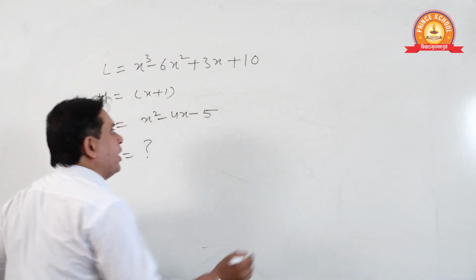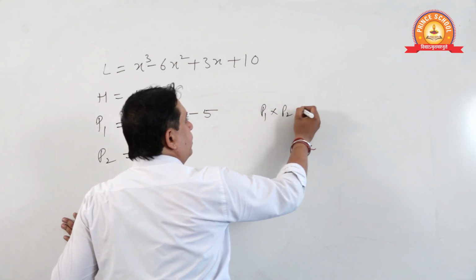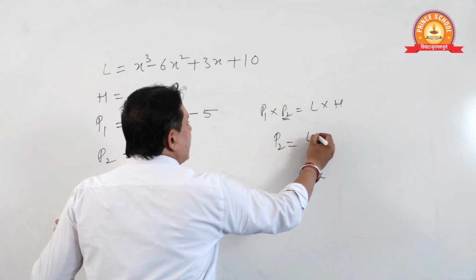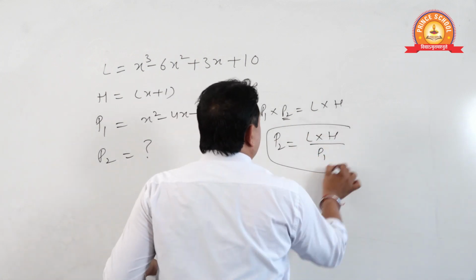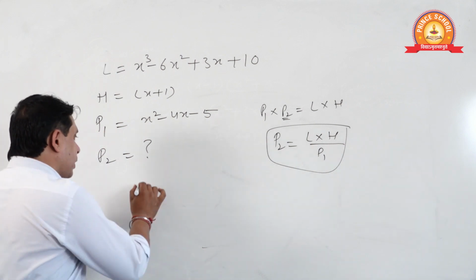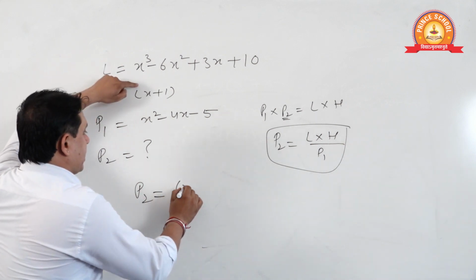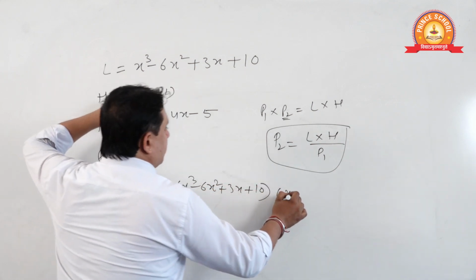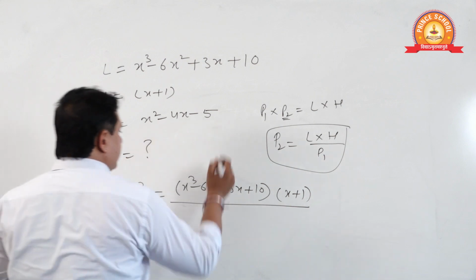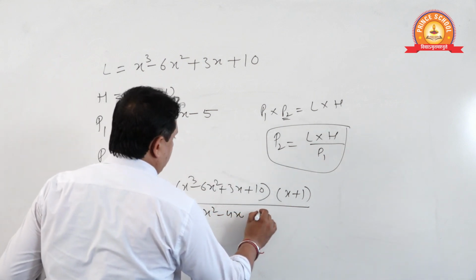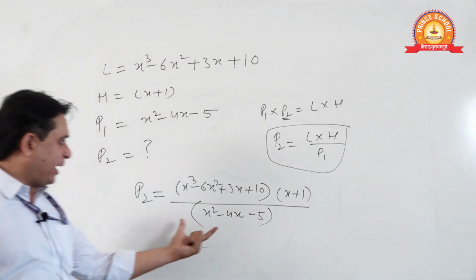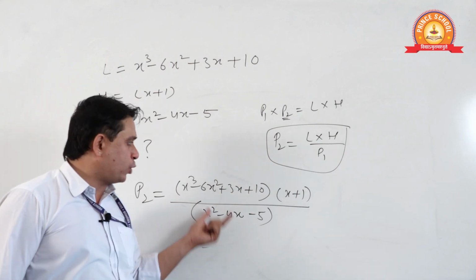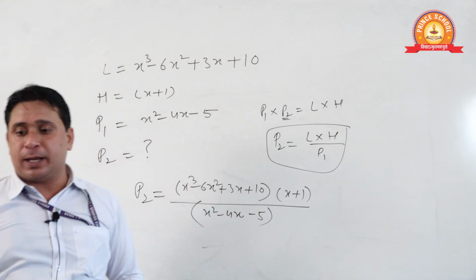Okay, now see, what we know: P1 into P2 equals LCM into HCF. P2 I want: LCM into HCF by P1. This will be the second polynomial. The second polynomial will be x cube minus 6x square plus 3x plus 10 into x plus 1, divided by x square minus 4x minus 5. Once you factorize it, x plus 1 will be automatically cancelled. Then from the remaining you can divide it, and you can find the second polynomial.